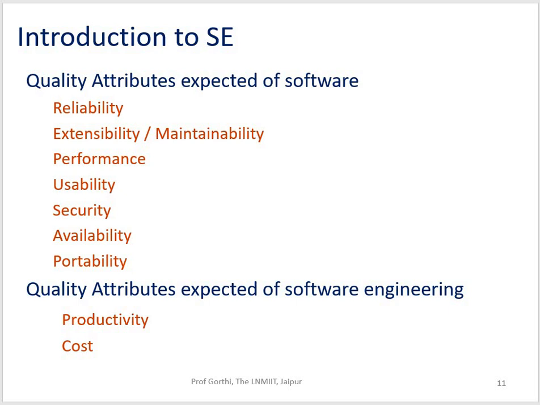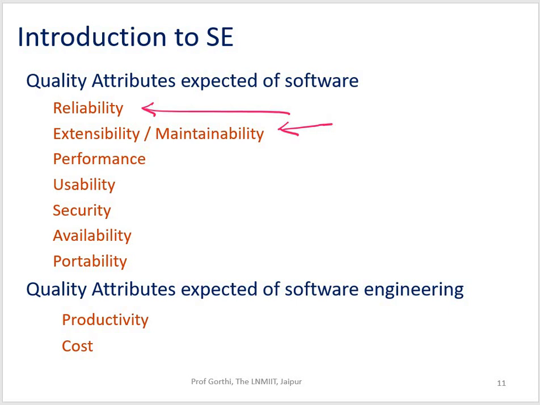So let's quickly go to the quality attributes part. Quality attributes expected of software: I expect an application to be highly reliable, right? And not only reliable, my application should be extensible and maintainable as well. We'll talk about reliability, extensibility, and maintainability in the coming slides.